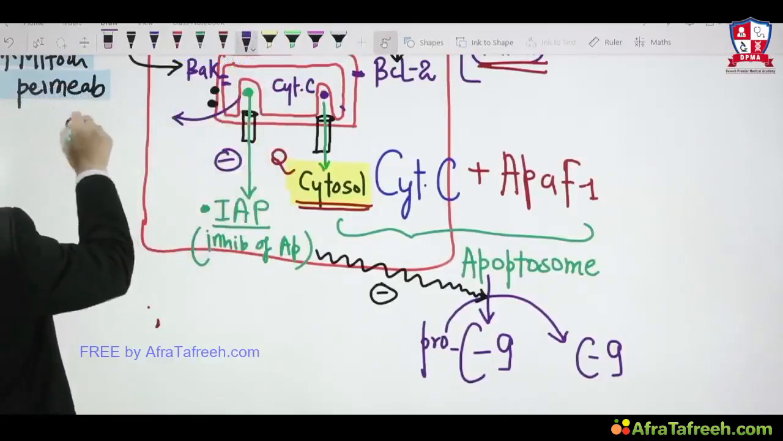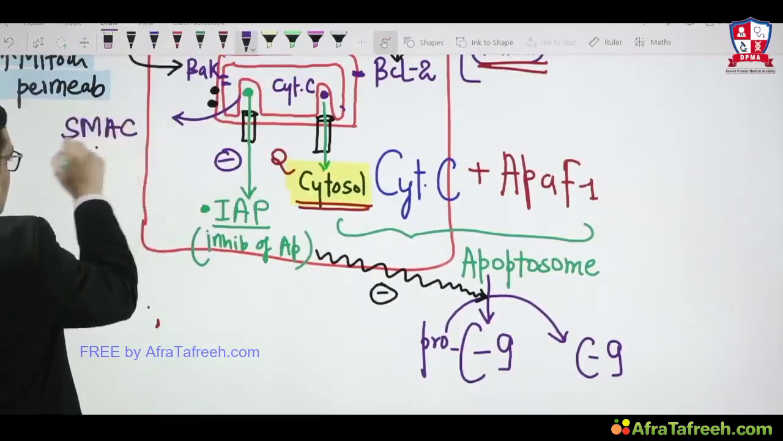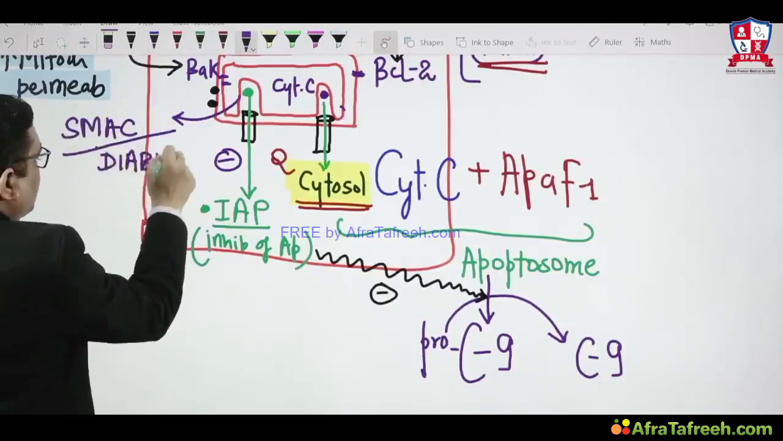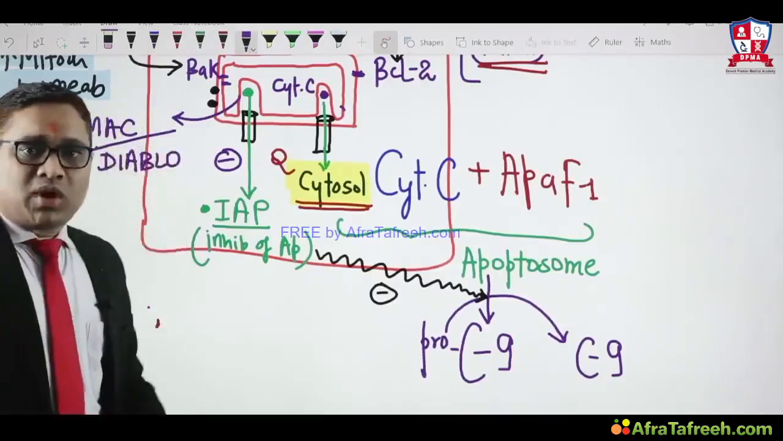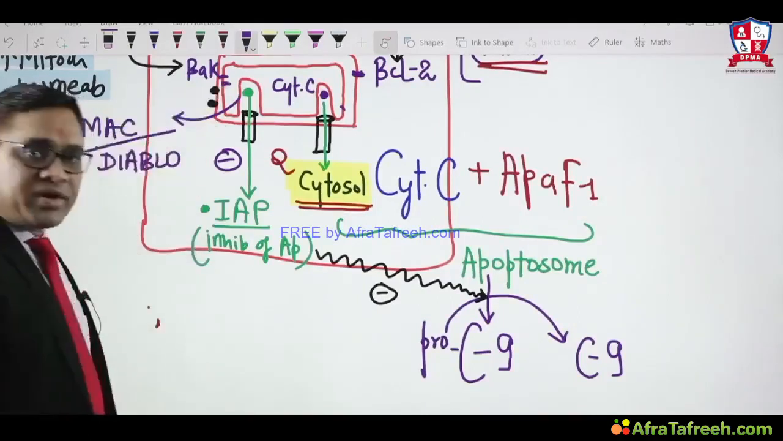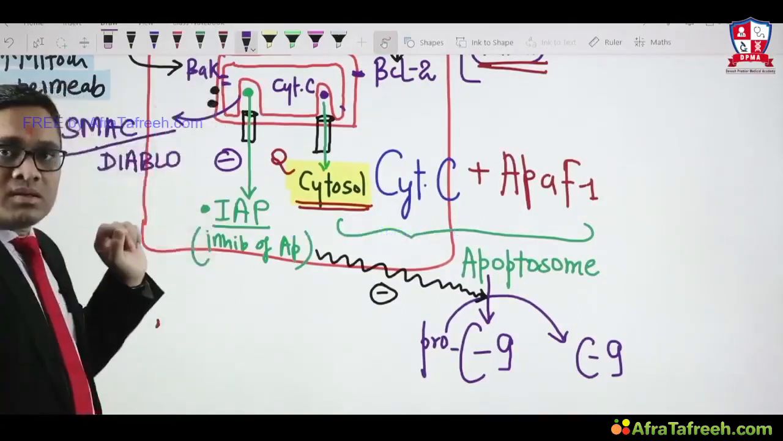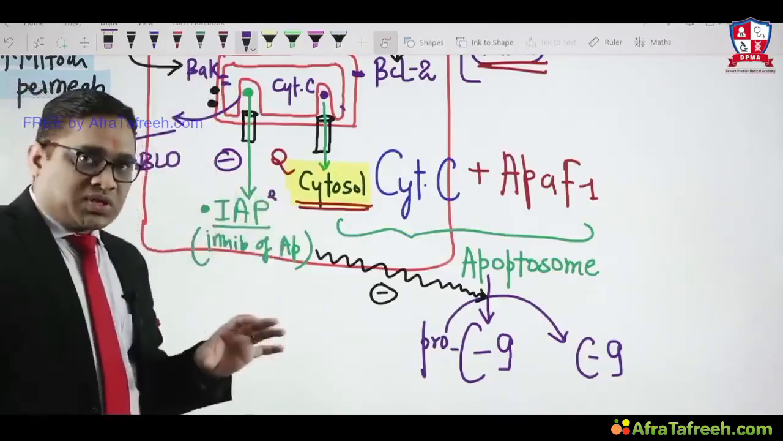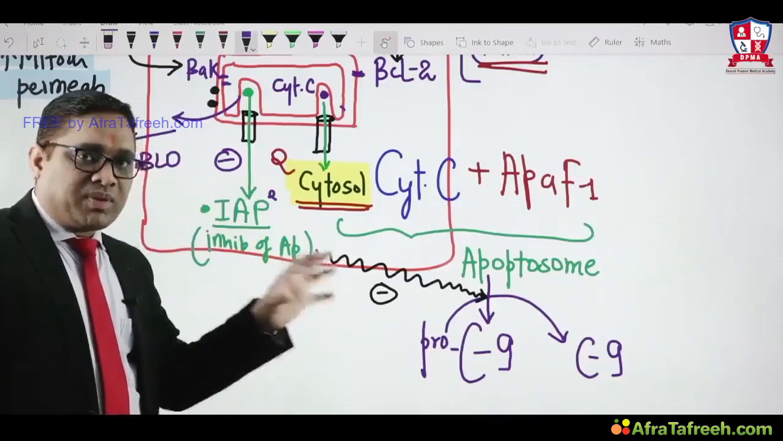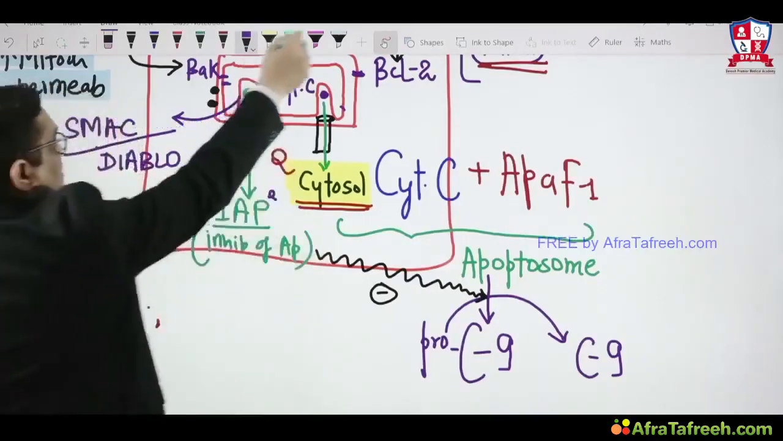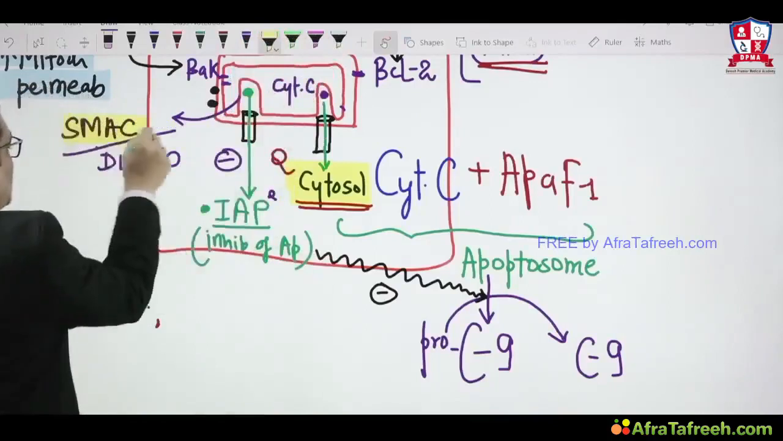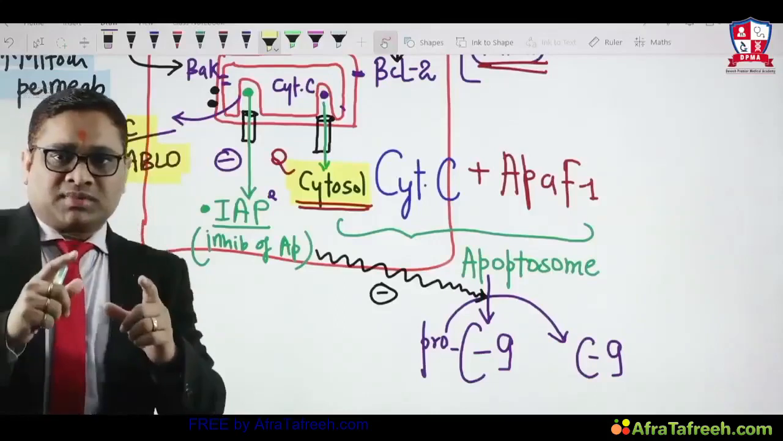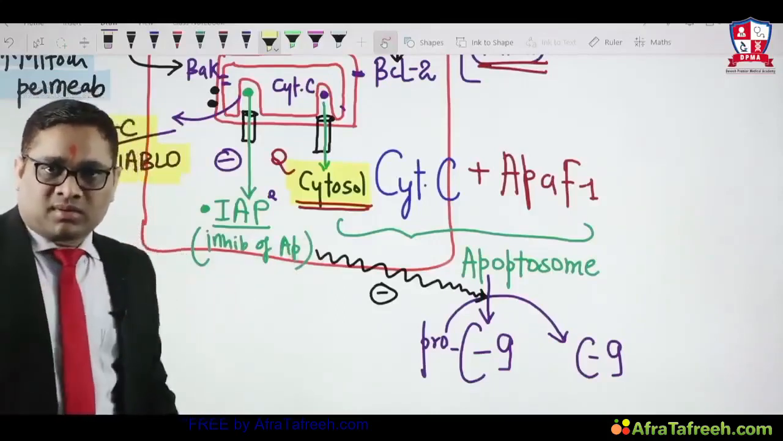This is called SMAC diablo. This SMAC diablo protein, which is present in the mitochondria, will come outside, right? And now it will inhibit this IAP. This was a question in the JIPMER exam, and in a previous year All India exam also. What is SMAC diablo? You tell me. Will you consider it pro-apoptotic or anti-apoptotic?